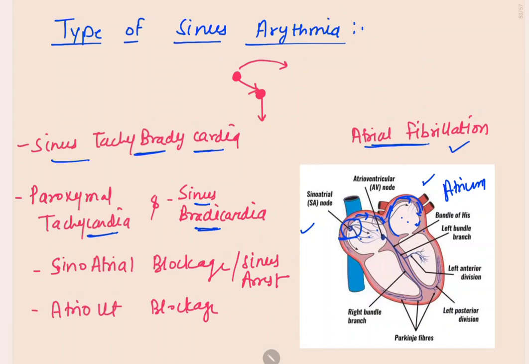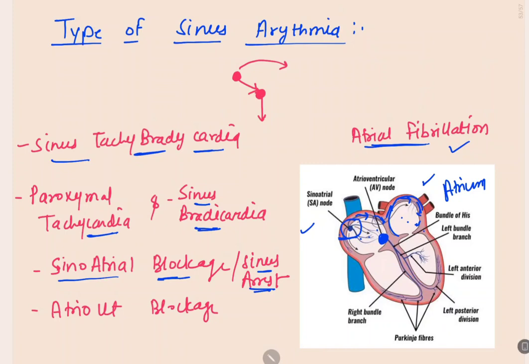Then from this SA node, via sinoatrial fibers, these impulses go into the atrioventricular node. So in sinus arrhythmia, there may be sinoatrial blockage or sinus arrest. That means these impulses are unable to carry forward towards the AV node.